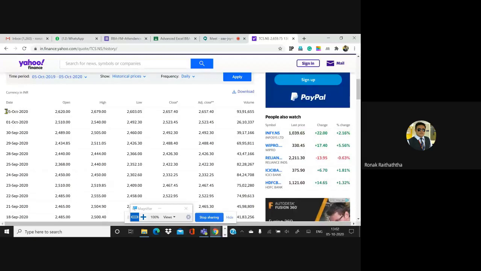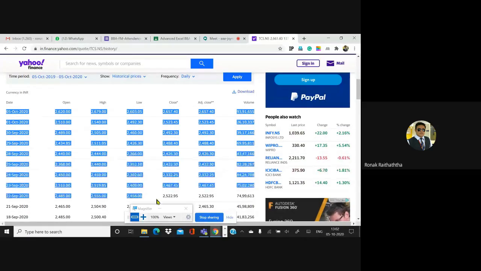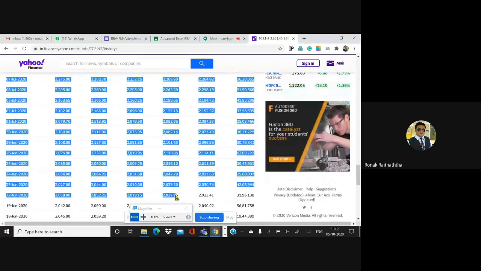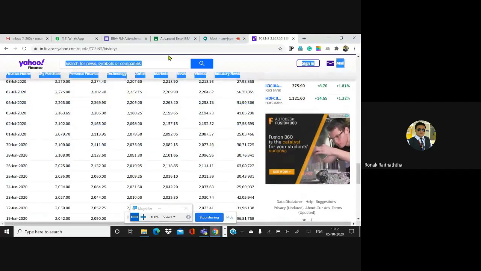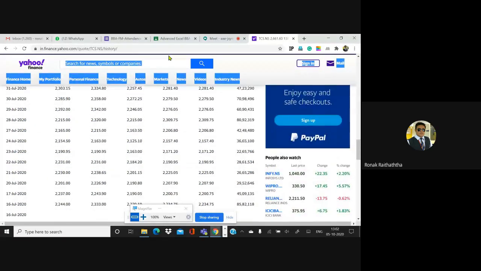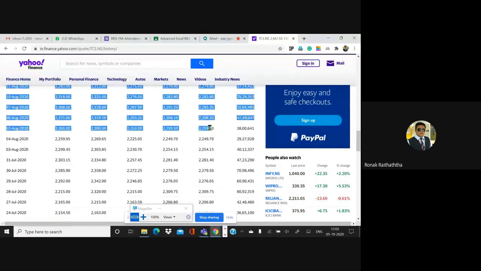So what I'm doing, right from the 1st of October, I'm selecting it up to say 3rd of August. Up to this point, I'm selecting the data. This should be my selection. I hope everyone is able to see that. Then I'm doing Control C, and I haven't done anything else, just done the Control C over here.